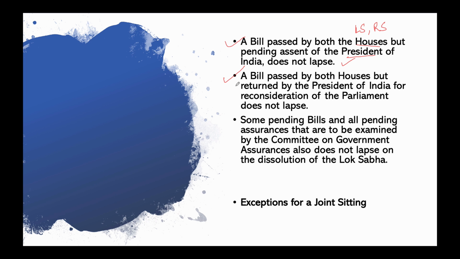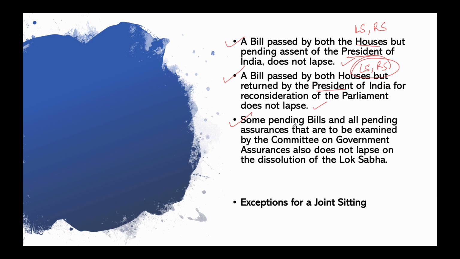So here there is a bill which is passed again by Lok Sabha and Rajya Sabha, but the President has certain powers. He can give his assent, he can even do a pocket veto, so he has certain veto powers. So there is a bill which has been passed by Lok Sabha and Rajya Sabha, and it is returned by the President of India for reconsideration. So the President has asked Lok Sabha and Rajya Sabha to look again into the bill. Such a bill also does not lapse because it has been passed by Lok Sabha and Rajya Sabha.